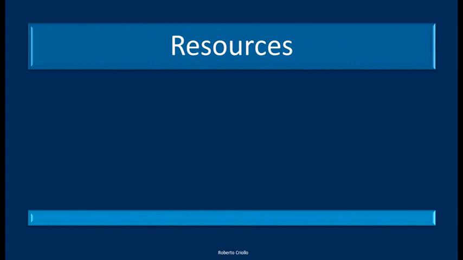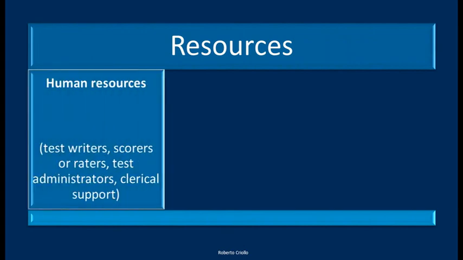And what do we mean by resources? Of course, there are three different kinds of resources. First of all, the human resources. That means test writers, scorers, raters, test administration, and clerical support, which refers to all of the people who help with the technical stuff, with the cleaning, the people who check the internet is connected, and that kind of thing.